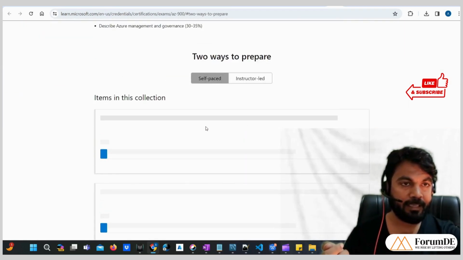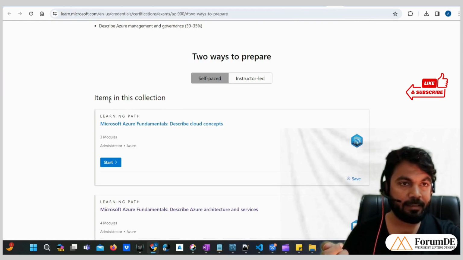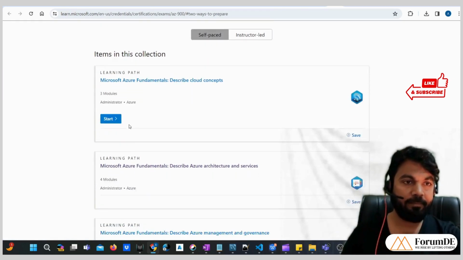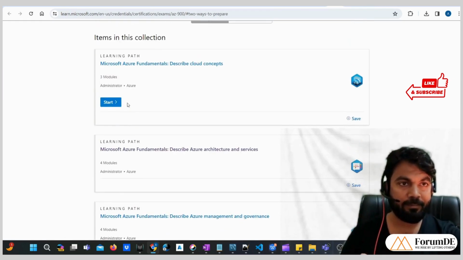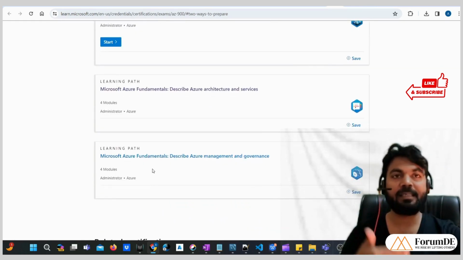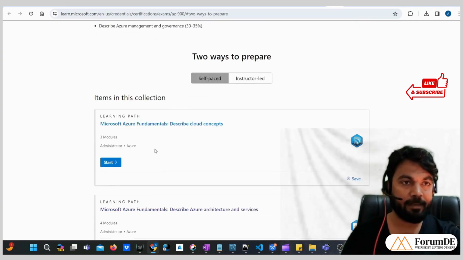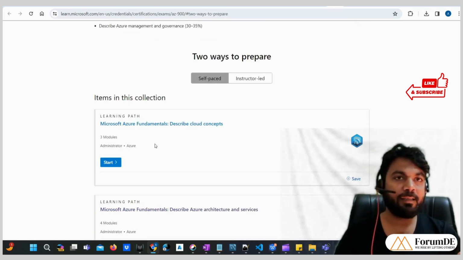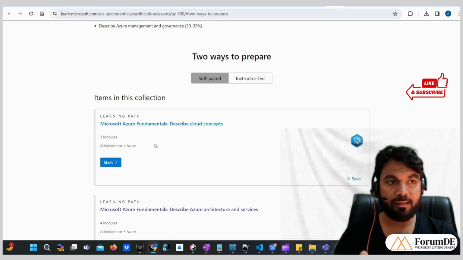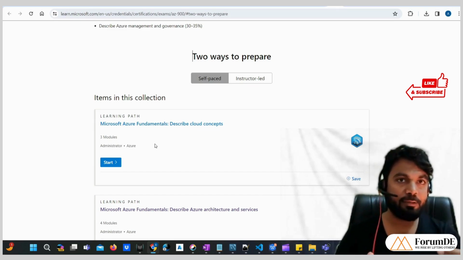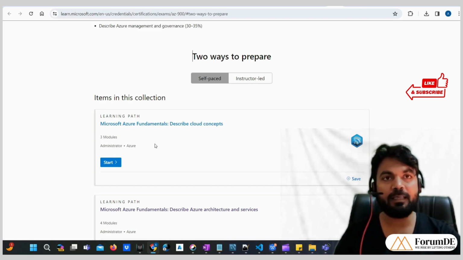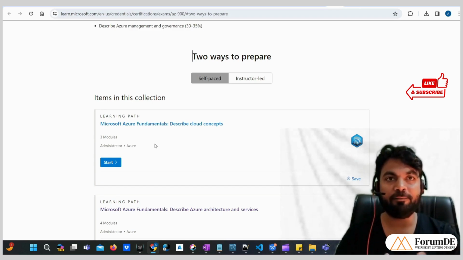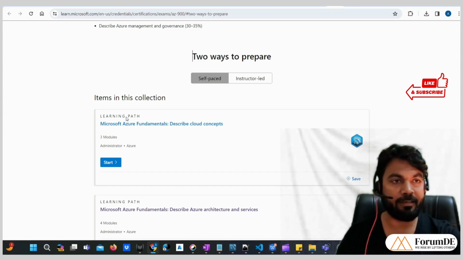Okay, you see these are nothing but self-paced courses. If you are looking for self-study, you can just go through these links, and you can start covering the topics. These self-paced courses are made by Microsoft itself, so there can be nothing better than these official documents or contents that Microsoft has prepared for preparing you for that particular certification.